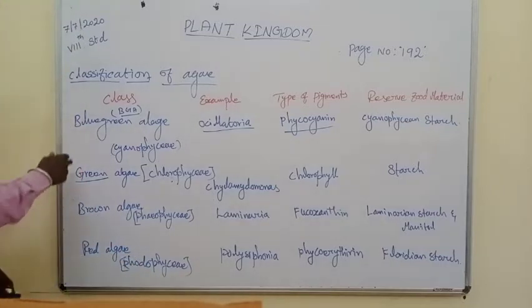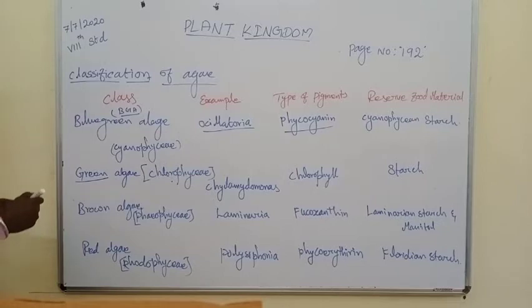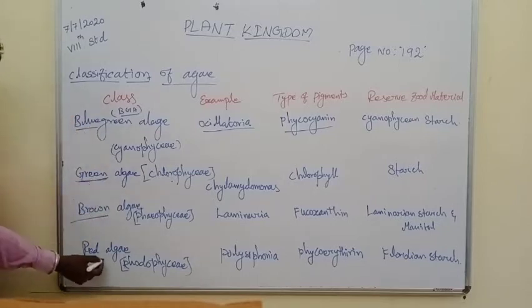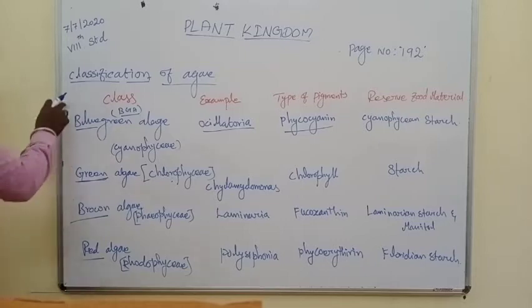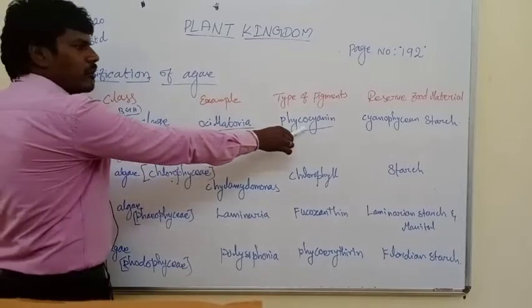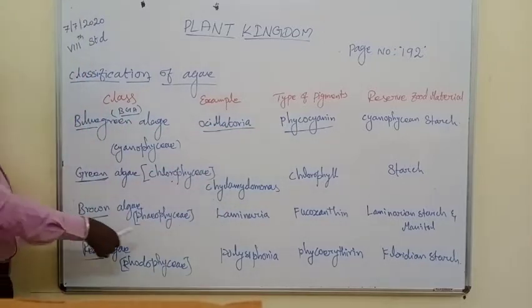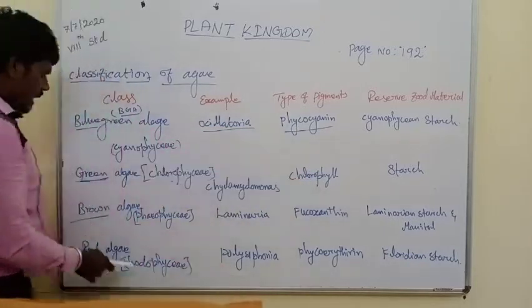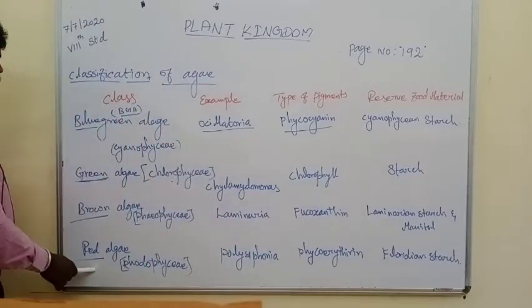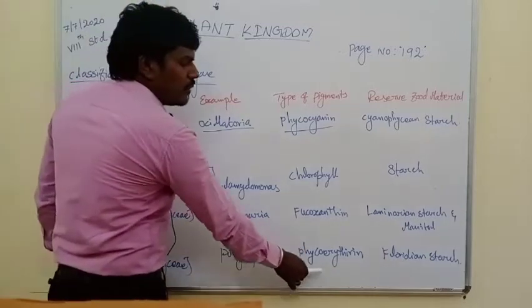See here, they are present in these colors, so it is easy to identify. This is the blue color, this is the green color, this is the brown color and the red color. So this is the pigment; the pigment is responsible for which color appears. For the blue color to appear, which pigment must be present? That is phycocyanin. The green pigment is chlorophyll, the brown pigment is phycoxanthin, and the red pigment is phycoerythrin.